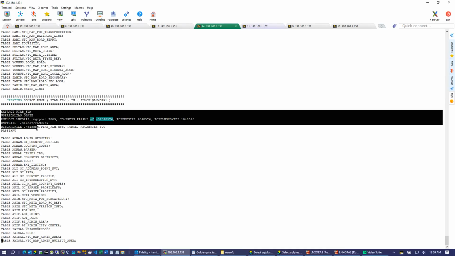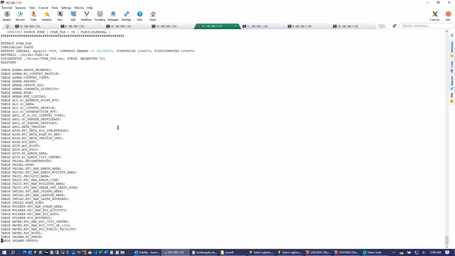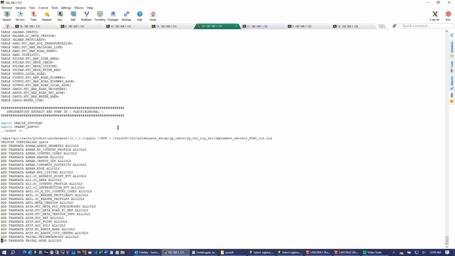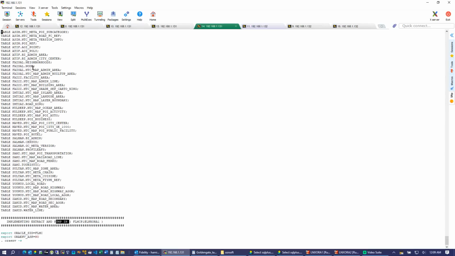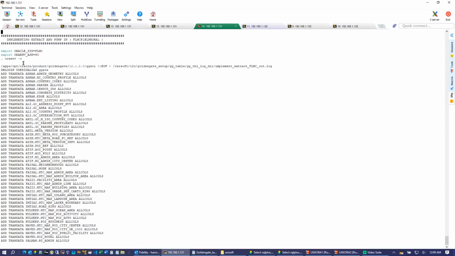So these are the pump parameters, and these are the tables we are replicating. And here we are implementing the extract and the pump, which we just configured over here. Okay, so here you see all those commands.